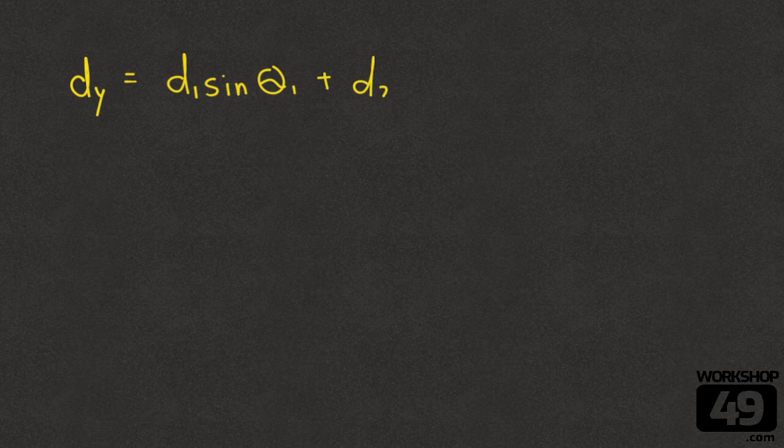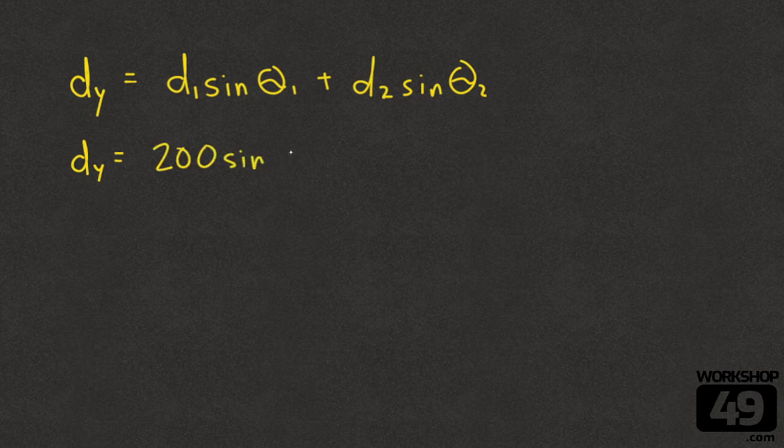And our dy, so our up-down component, is going to be our first displacement, sine theta 1, plus our second displacement, sine theta 2, and just like the first equation, if the penguin had decided to waddle off again or go somewhere, we could extend this equation indefinitely. It is identical to the first one, except with sines instead of cosines.